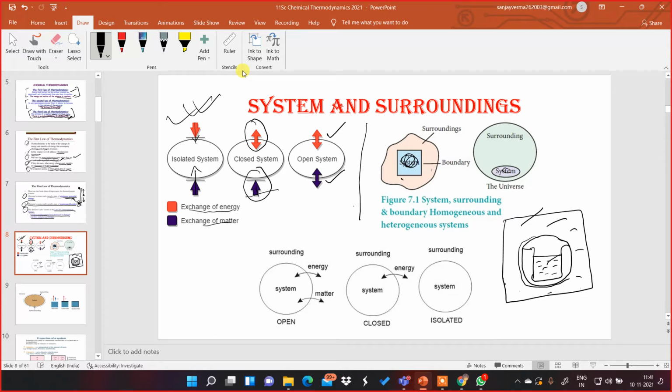This has been illustrated in a much better way over here. Open system, see. In an open system, both energy and matter can be exchanged between the system and the surroundings. But in a closed system, only exchange of energy is possible, but matter is not. But in an isolated system, nothing is possible. We cannot exchange energy, nor can we exchange matter in an isolated system. So these are the three important types of system and their surroundings.